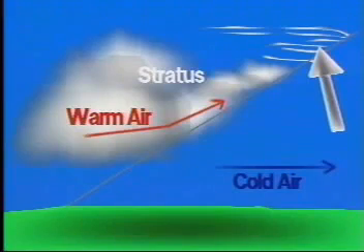These high clouds are a sign that a warm front is approaching. A warm front moves through an area much slower than a cold front. The clouds associated with warm fronts are thick, low clouds that produce a steady, light rain. This may last for a day or more.